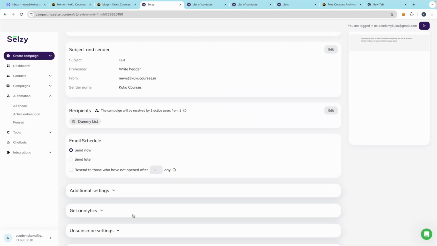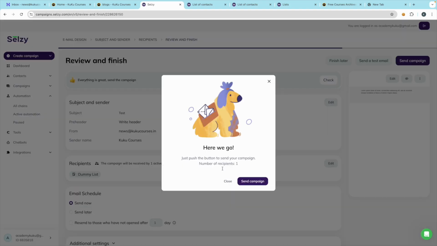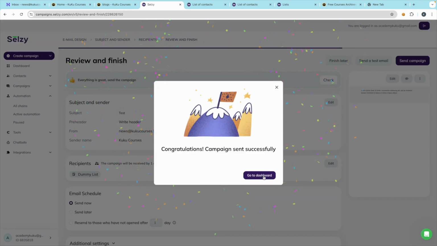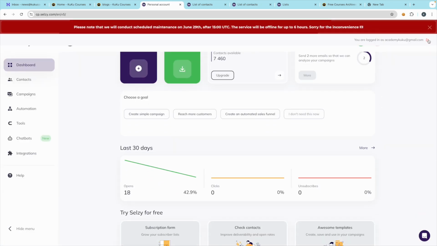You can see everything, like send now. Just click on send campaign, and the email will go. Now all that information will show up over here.